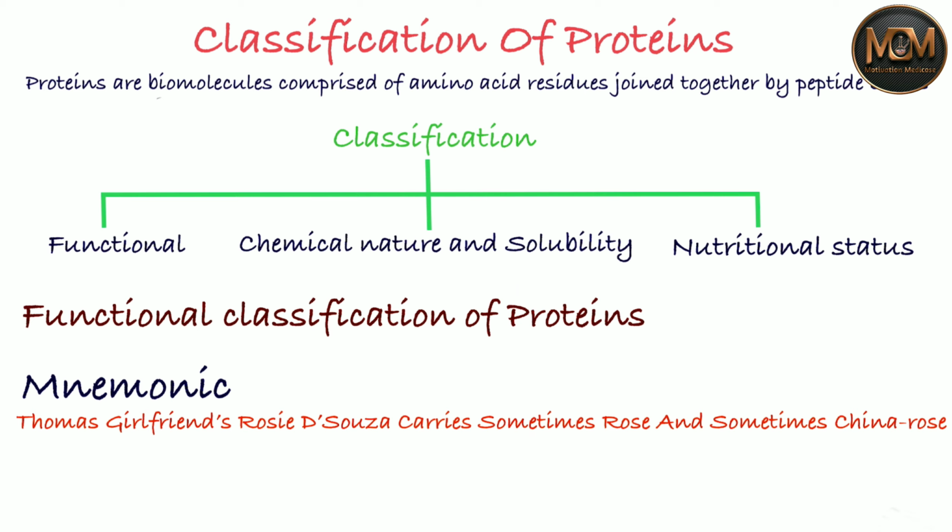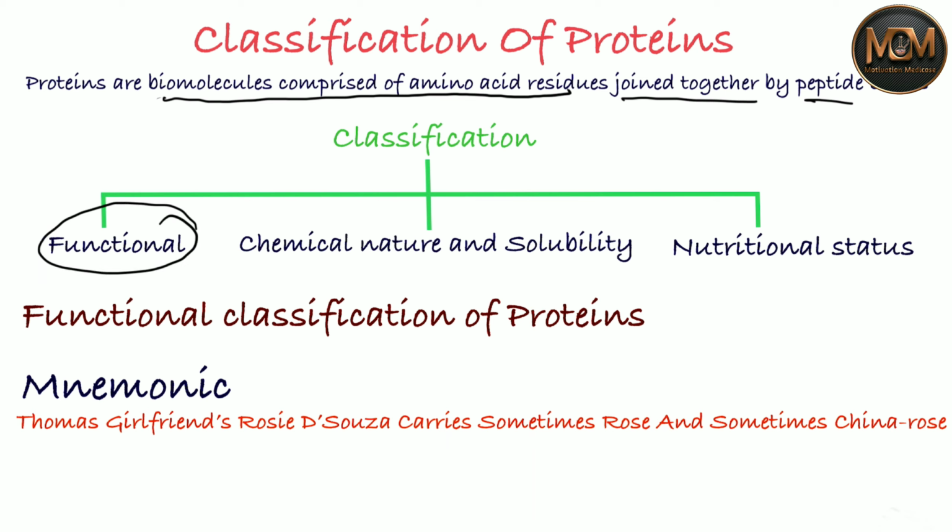So as you know about the protein, they are nothing but a biomolecule comprised of amino acid residues joined together by a peptide bond, or in other words, we can say proteins are a polymer of amino acids. All right, now let's talk about the classification. We have classified the proteins on the basis of function, that is said to be functional, another one with the help of chemical nature and solubility, and the last one on the basis of nutritional status.